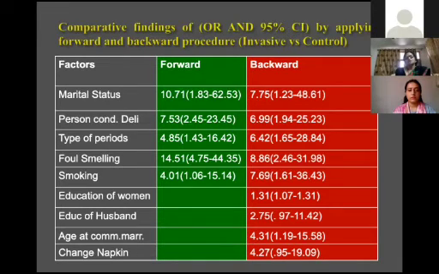Then you will get the optimal results for your papers, and your papers will be published in good journals also, because reviewers always see this factor must be there, this factor is not there. So by hit and trial, you can do the regression models and draw your results.